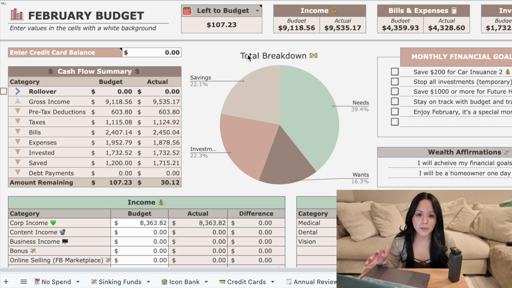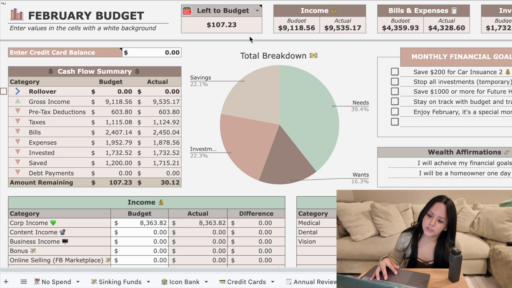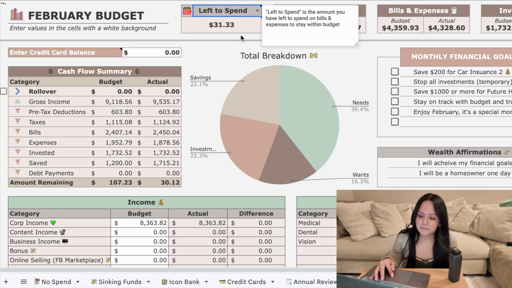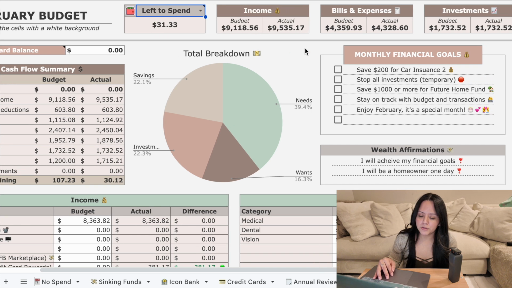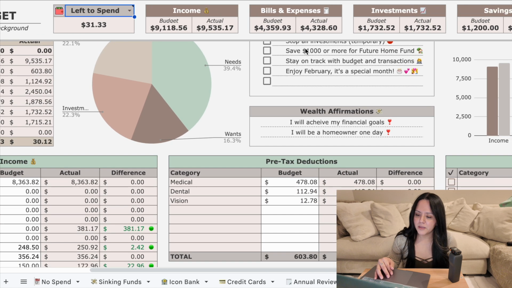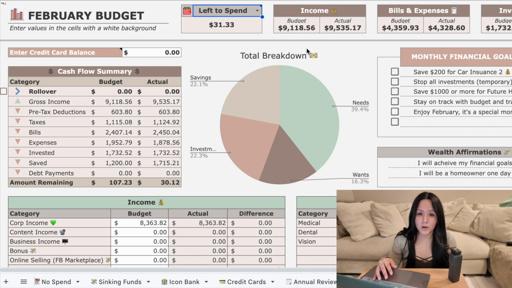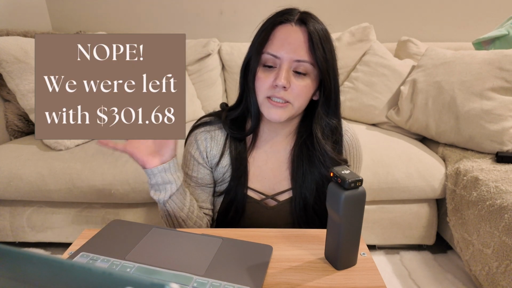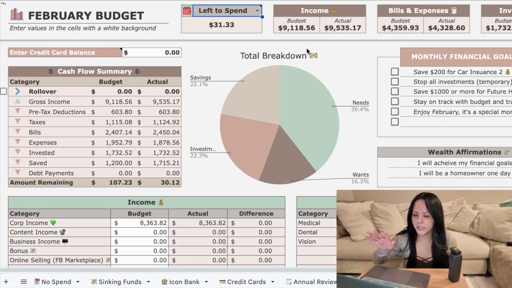Apparently I had some money left to budget, $107.23 left to spend. $31.33, that's kind of right, but not really. I think after paying off our credit cards today, we were left over with like 170 something. I'll put the number up here for you guys to see. That amount is going to go straight into our closing costs sinking funds.